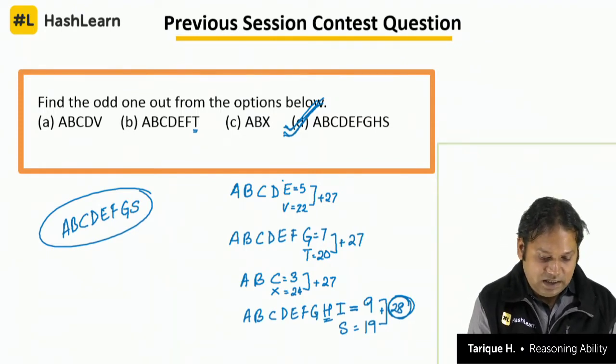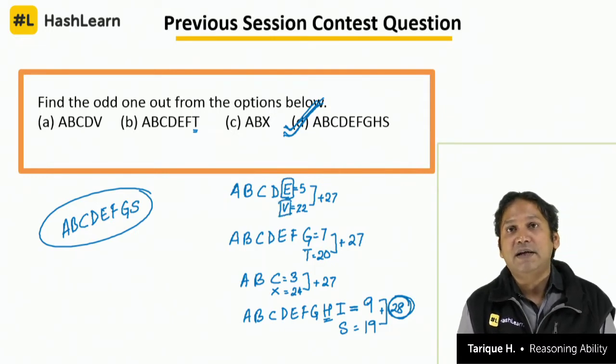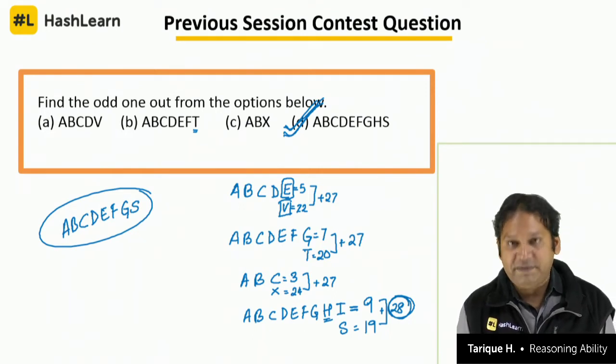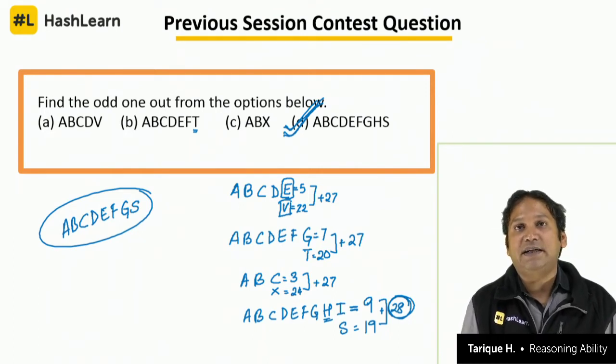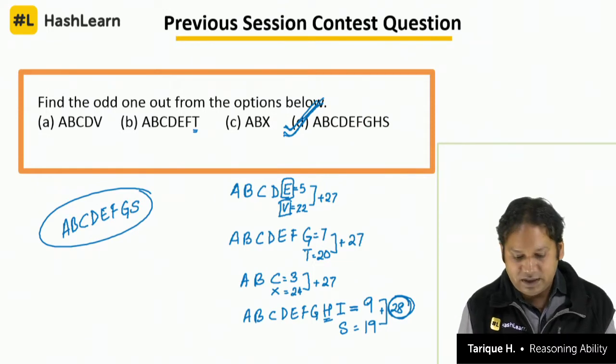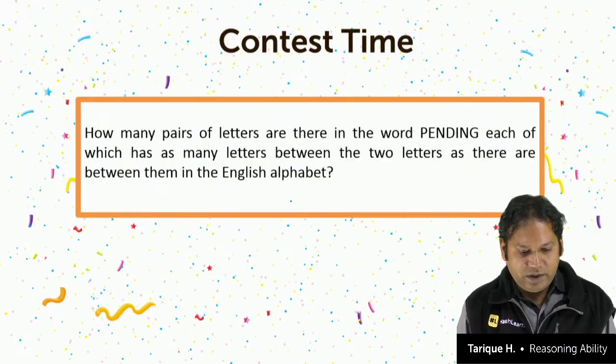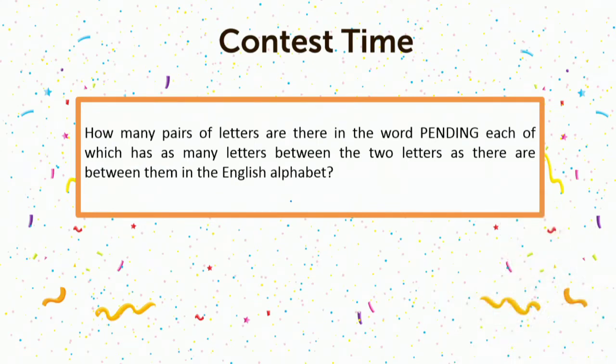We are replacing the last letter by the opposite letter. Remember, opposite letters are those letters which, when you add the positional values, will add up to 27, like A is the first letter, Z is the last, 1 plus 26, 27. Alright. Now let us look at the next question here for the contest time for today.